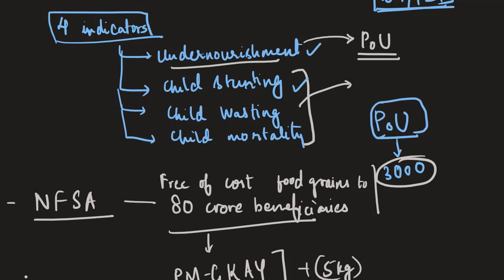So here, the global hunger index is computed assuming hunger to be the cause for stunting and wasting. But there are many other factors that have to be taken into consideration while taking into account the reasons for child stunting, wasting, and child mortality.